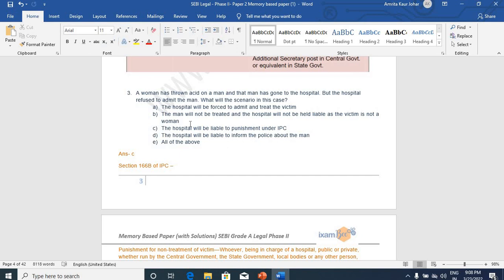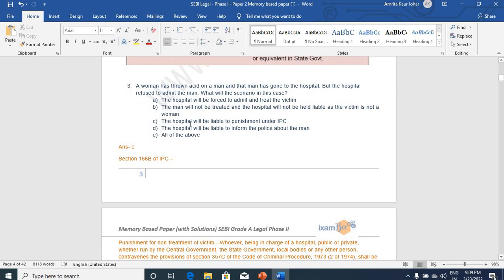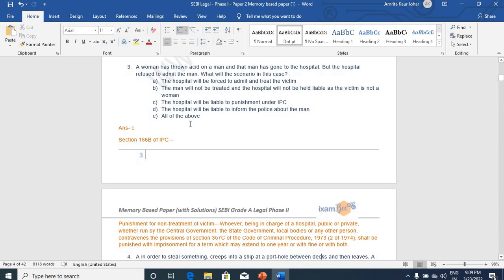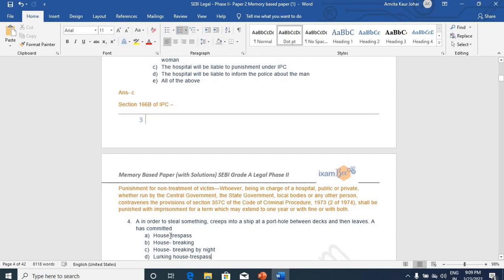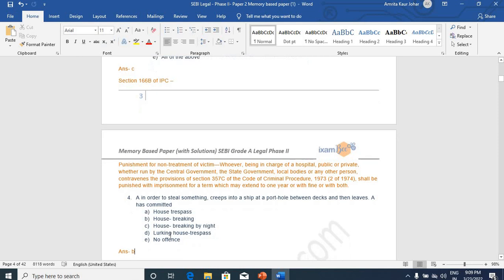Now you will see this question has a little twist. By bringing the man to the hospital, they have tried to confuse the students with this question, and option C will be correct in this case. Hospital will be liable to punishment under IPC because they have not treated the victim. Even if he is the criminal, he is the offender, prima facie it is visible, but as per section 166B of IPC, this will be applicable over here, and he will be charged. The hospital will be charged for not treating him.